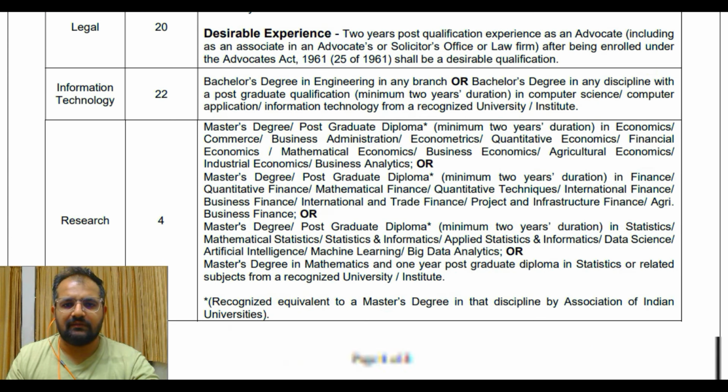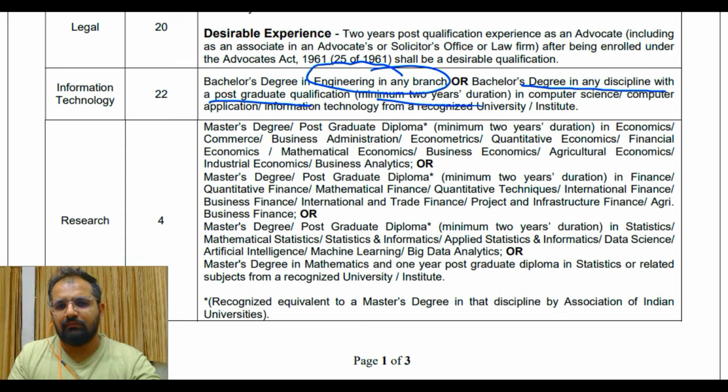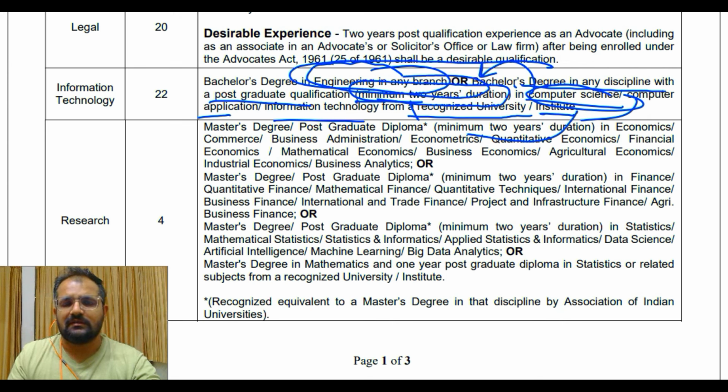Okay, for IT bachelor's degree in engineering, now it should be CS only, not IT, from any branch, and bachelor's degree in any discipline with a postgraduate qualification, minimum 2 years duration, in computer science, computer application, IT from a recognized university and institute. This has been given for BTech? The answer is no. This is given for postgraduation, 2 years in one of these. If you have done engineering then it can be from any branch, civil, electrical, electronics, computer science, IT and so on.